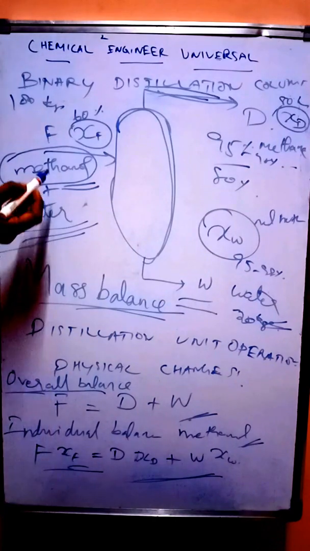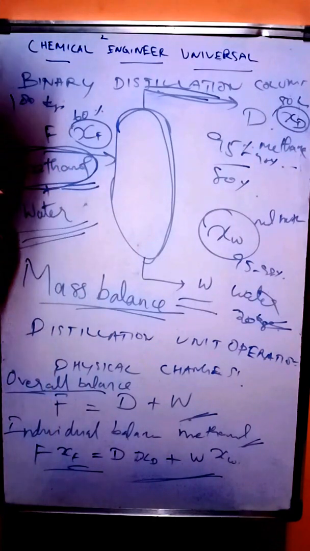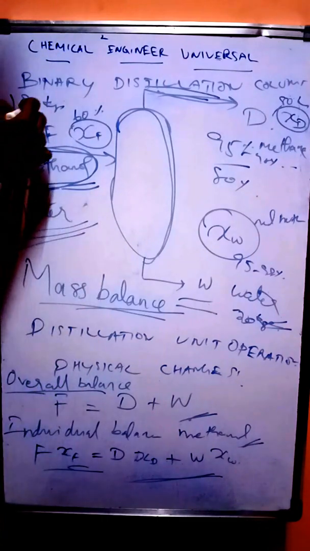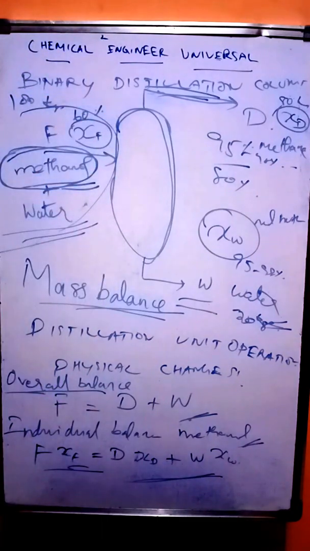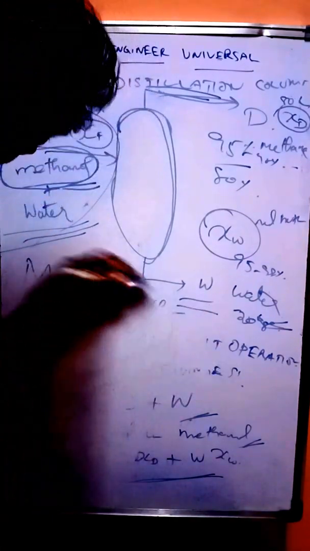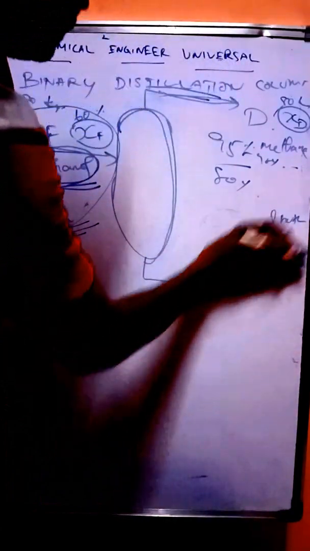Doing mass balance for a separate component is called individual balance, and the total feed combined with both the components is called overall balance, right? So we took the case of binary distillation. The same case can be applied for multi-component distillation also, not more than 3. It will be easy if it is 3. You can do it for a 3 component system also. Mostly we face problems in binary and 3 component systems.